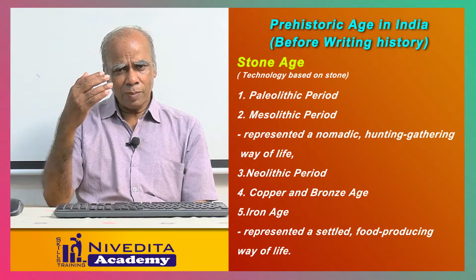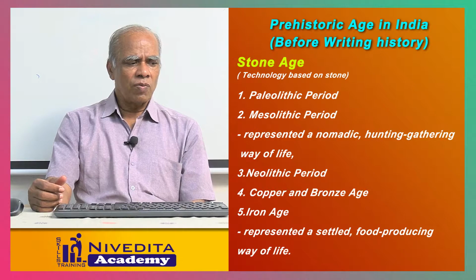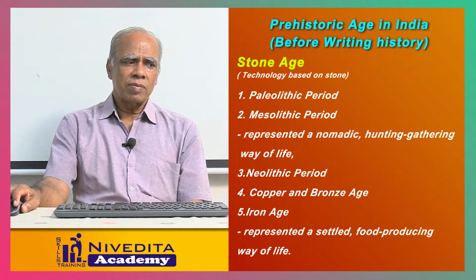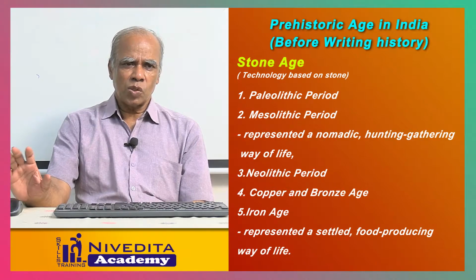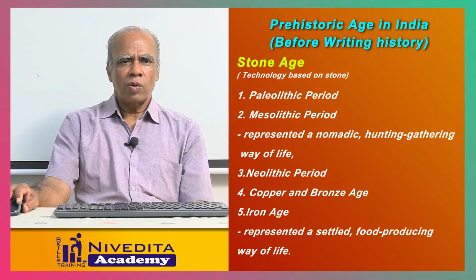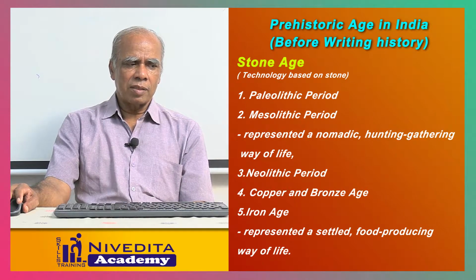We can divide this prehistoric age into 5 different stages. One is the Stone Age. That is the technology based on the stone. That's why we say it's a Stone Age. Second one is the Paleolithic Age, Paleolithic Period. All these periods are in the Stone Age only.